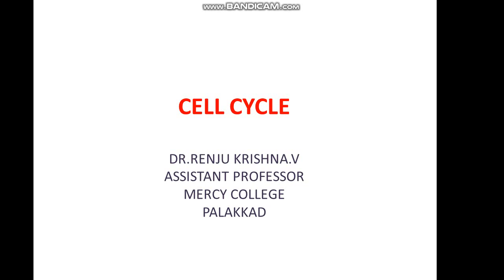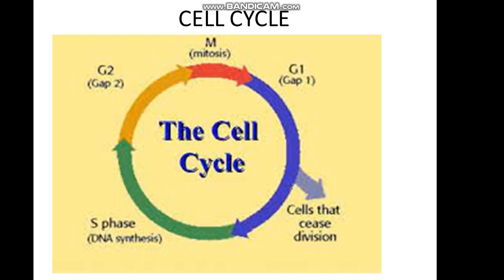Today we will discuss the cell cycle. You know that the cell cycle is the cyclic events which take place inside a eukaryotic cell to produce its daughter cells. So during mitosis, from a single cell, two daughter cells are produced.